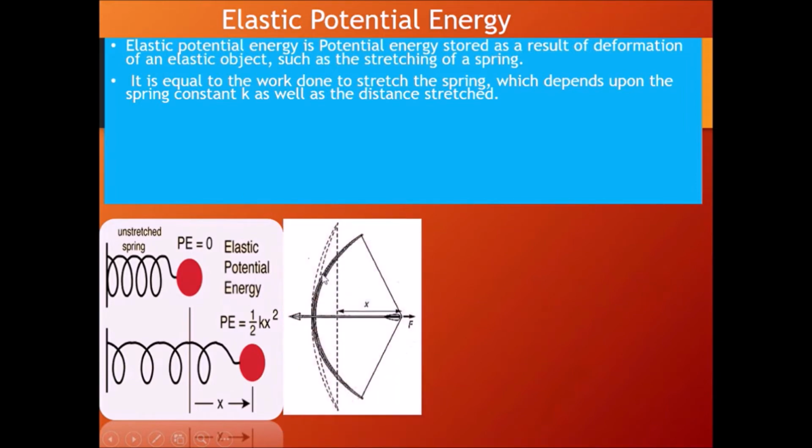Similarly, here you have a bow and arrow. Nowadays Ramayana is on, so bow and arrow is there. When you stretch this bow, obviously that distance is there which we take, and with the help of K we evaluate this elastic potential energy.